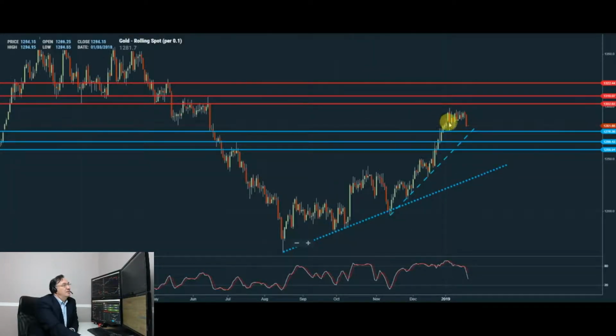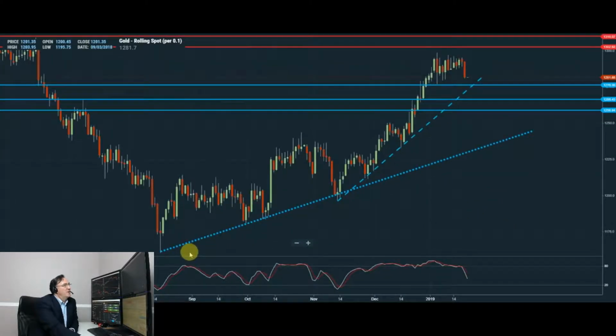Gold was attempting to break through this 1300 level for a very long time. Gold is currently supported by a couple of rising trend lines, because we have a sequence of higher highs and higher highs here as well, pointing to the initial downside support at 1276.